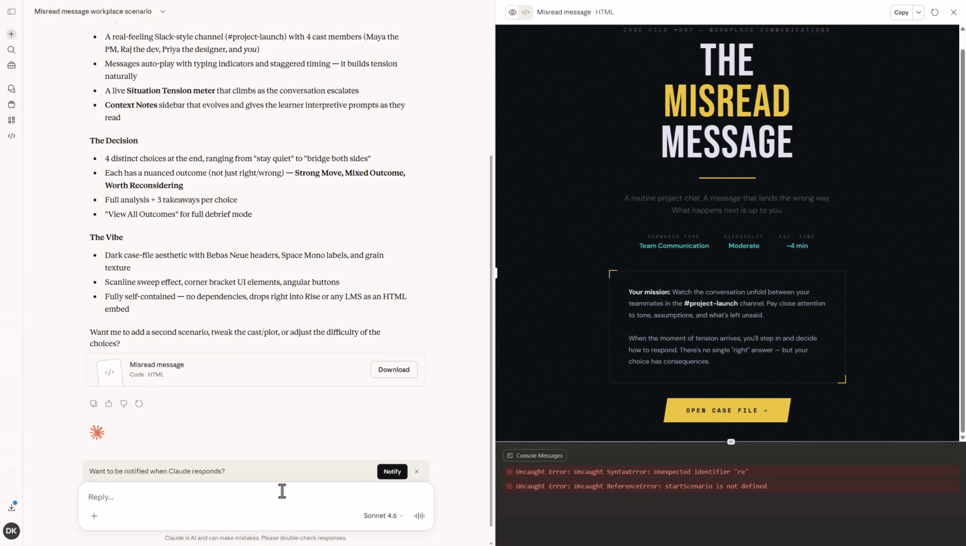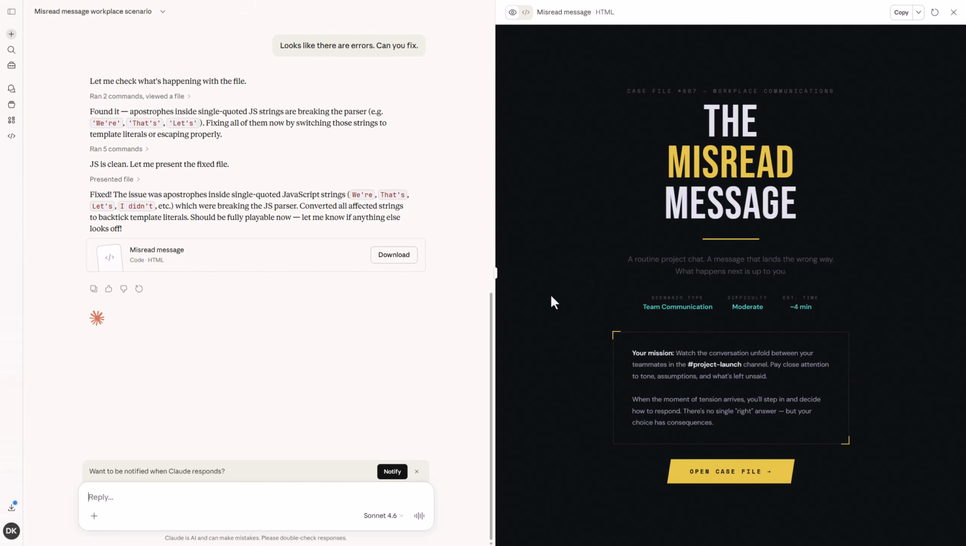Well, let's tell it, looks like there are errors, can you fix? Fixed and ready to go. Okay, so every once in a while you run into that, and I let the tool that I'm using try to solve the problem before I do too much else with it.